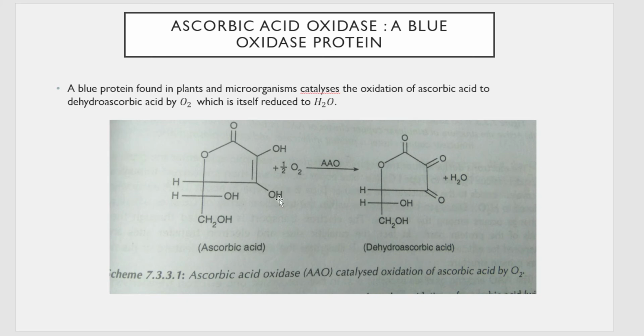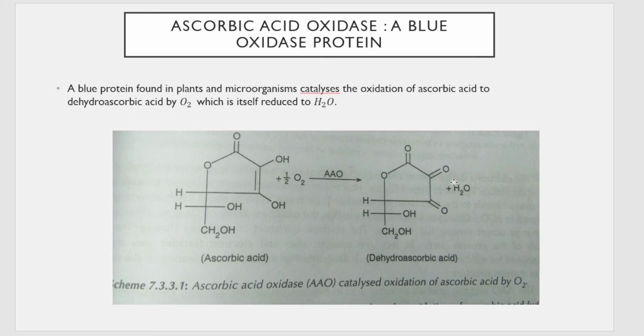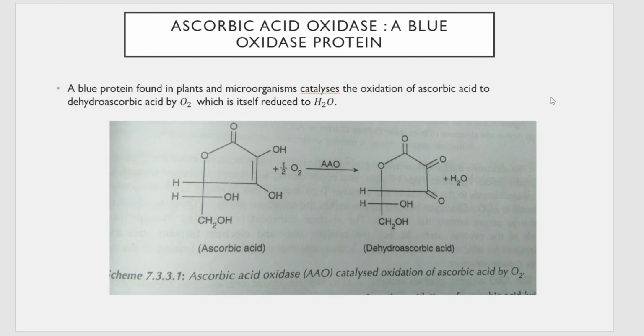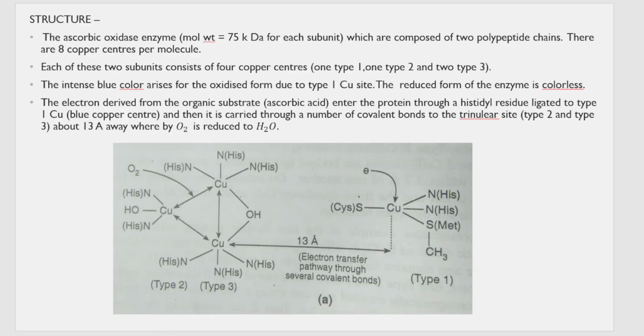That is, one of the hydrogens is removed and one of the OH hydroxyl bonds is converted to a double-bonded O. So this is a dehydrogenation reaction. It is catalyzed by ascorbic acid oxidase in the presence of oxygen, and the oxygen, by the end of the reaction, gets converted into a water molecule. This blue protein is found in plants and microorganisms. It catalyzes the oxidation of ascorbic acid to dehydroascorbic acid, and O2 itself is reduced to water.